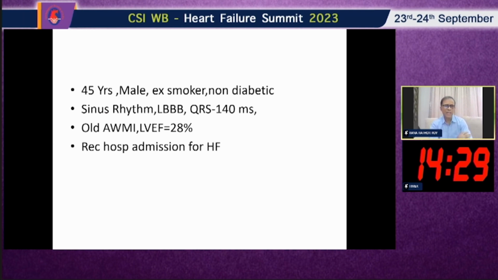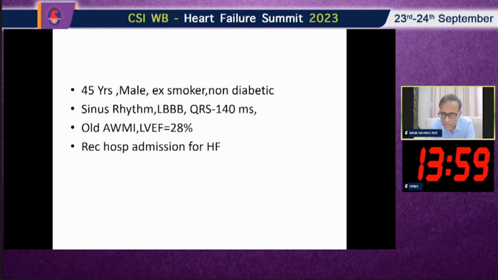So if you look at this case, it's a gentleman, 45 years old, ex-smoker. That means he had risk factors for cardiovascular disease, and he's in sinus rhythm, left bundle branch block, and QRS duration is 140 millisecond, although it is less than 150 millisecond, but this is more than 120 millisecond. And his ejection fraction is 28%. That means it is less than 35%. And he's a known case of ischemic heart disease. And along with that is history of recurrent hospital admission for heart failure.